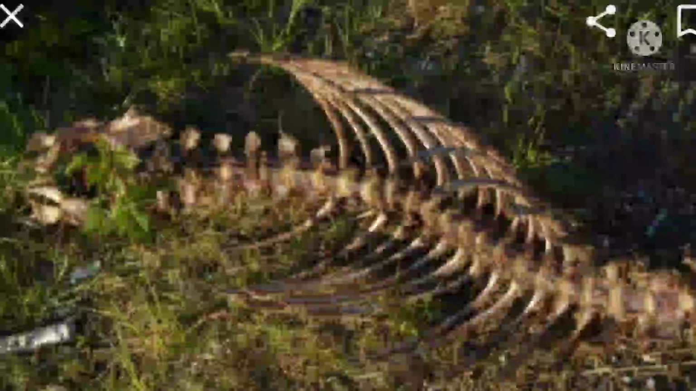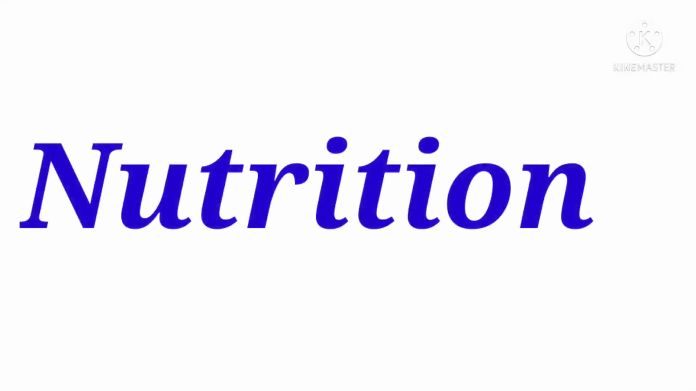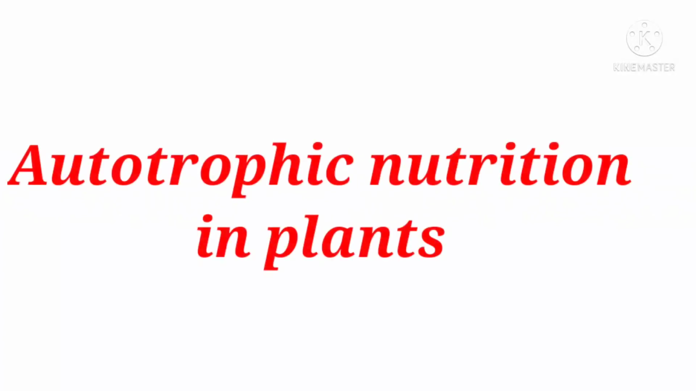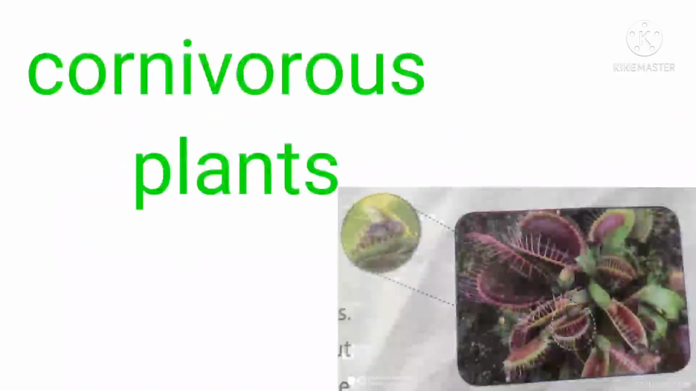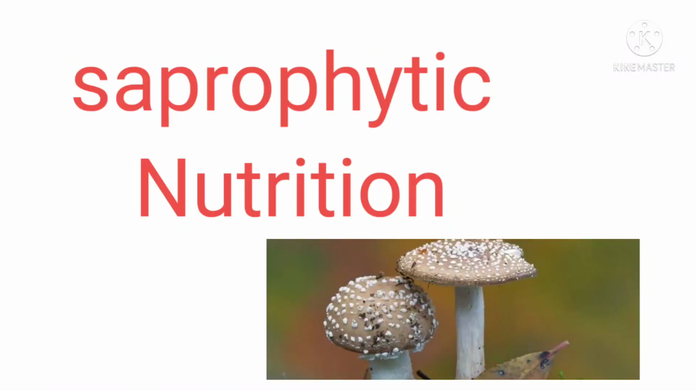Okay, children, what we have learned in this session: nutrition and modes of nutrition, autotrophic nutrition in plants, photosynthesis and essential raw materials of photosynthesis, carnivorous plants, and saprophytic nutrition. Those are all covered in this session.